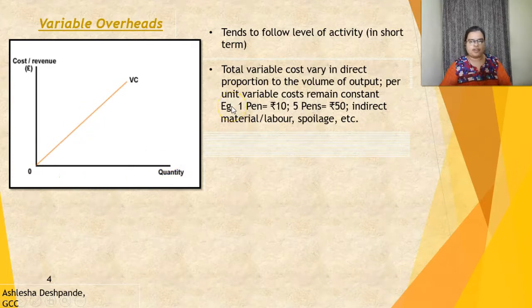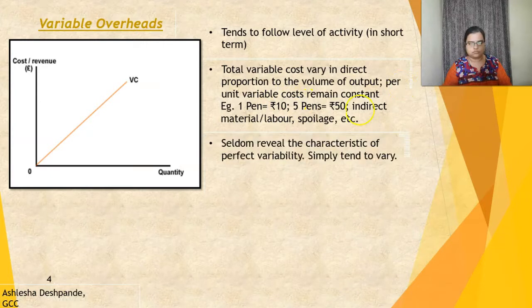A very simple example of this can be, if 1 pen is costing rupees 10, then 5 pens will cost rupees 50. If you observe carefully, the cost of 1 pen or 1 unit is rupees 10 and it has remained unchanged even if we purchased 5 pens. In totality, this cost has increased because the output over here, that is pens, has increased. But per unit, it has remained constant. So this is a very unique feature of variable overheads.